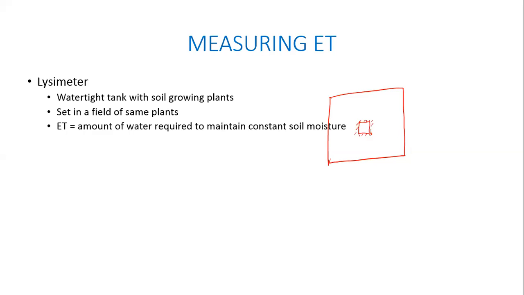And that is why I said, suppose you get some rainfall in the middle of the day, between 11 o'clock and 12 o'clock, there is some 1 centimeter of rain. At that time, you won't add any extra water, because nature is already adding it through the process of precipitation. Then you will not add any additional water. You will just record that between 11 and 12, this much rainfall was received. You will add that to the water that you added manually. Is that okay?